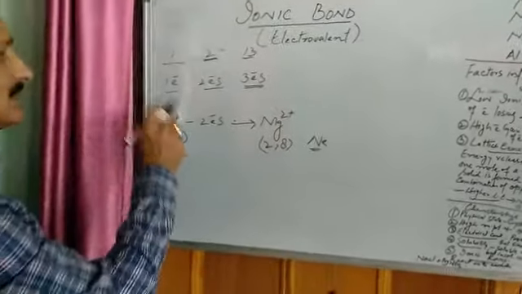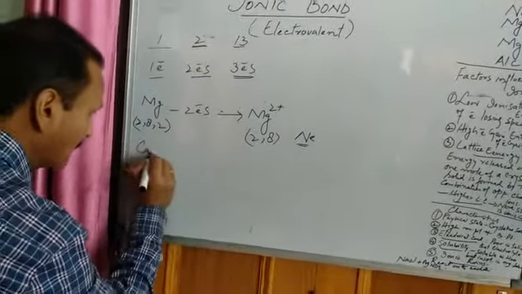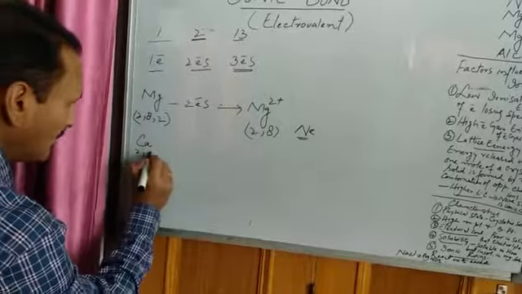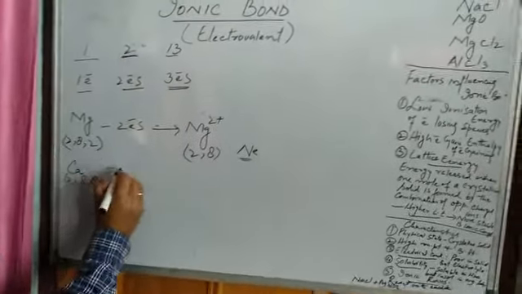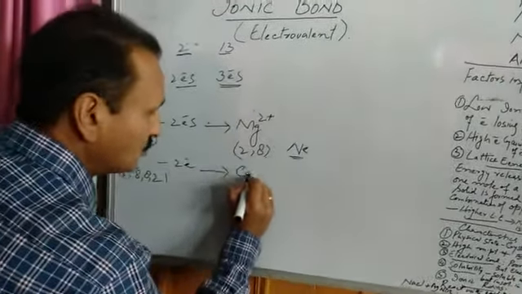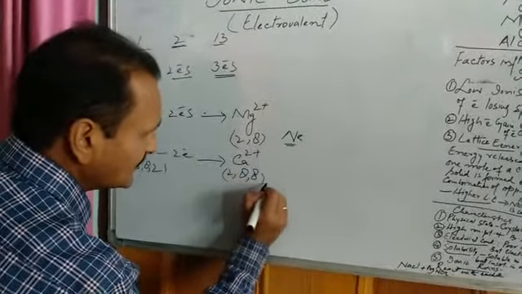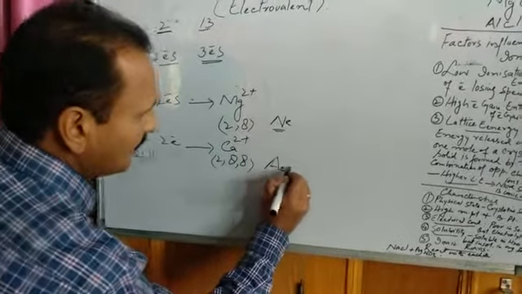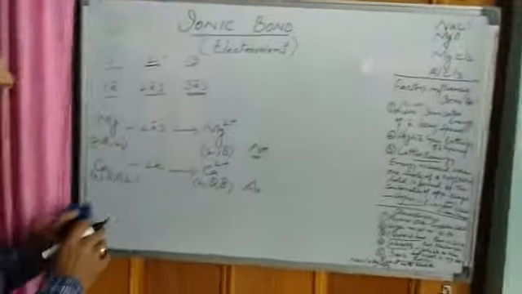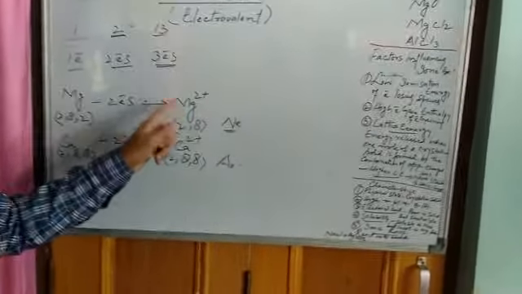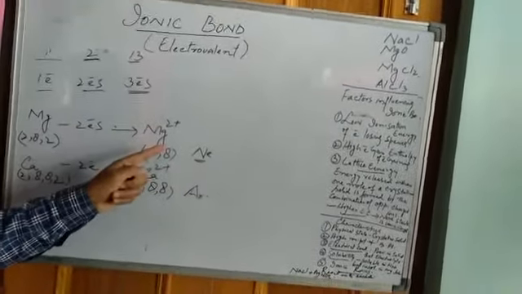Similarly, if I take some other element of the same group, that is the second group, say calcium, atomic number 20, 2, 8, 8, 2. So it again has the ability of losing its 2 valence electrons to form calcium 2 positive, having electronic configuration 2, 8, 8. That is, it has again become argon, having atomic number 18. So elements of group 1 form monovalent cations, and elements of group 2 form divalent cations.